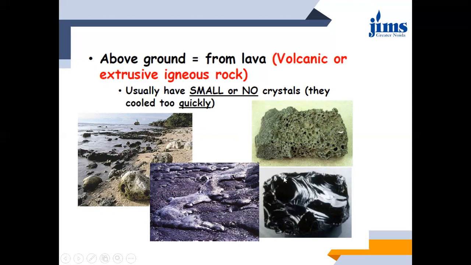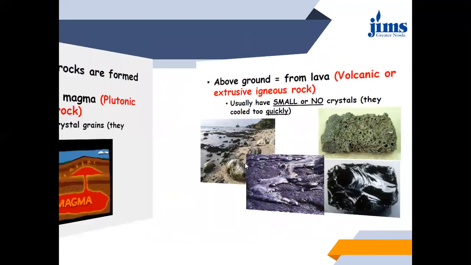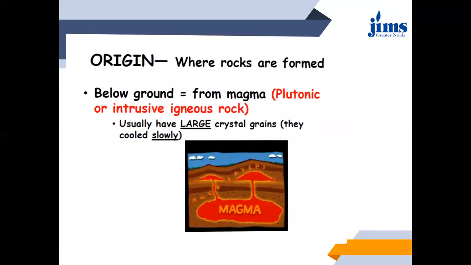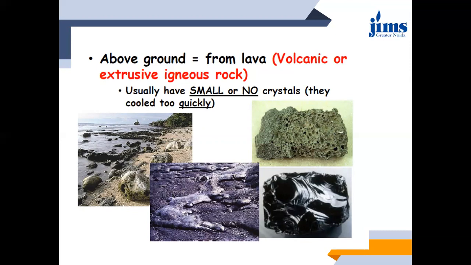See the images you can see over here. Look at the first structure. I'll show you an example of intrusive also, but over here, these are all volcanic rocks. You can see the crystal structure is not that refined, or you can say there are almost no crystals.